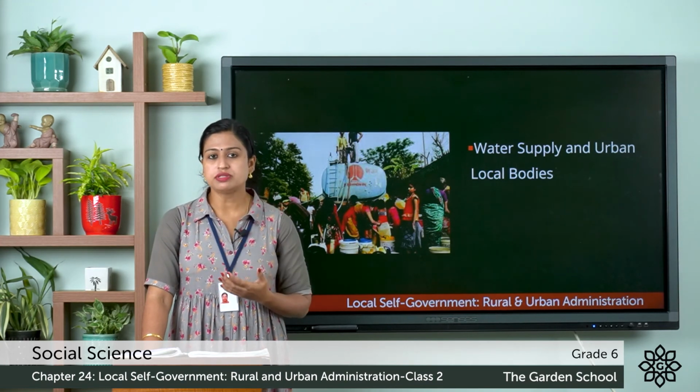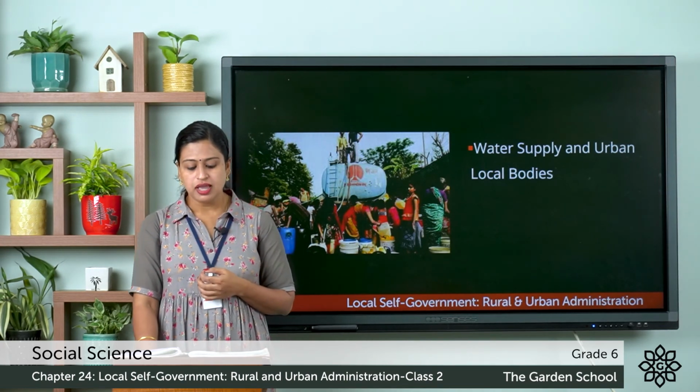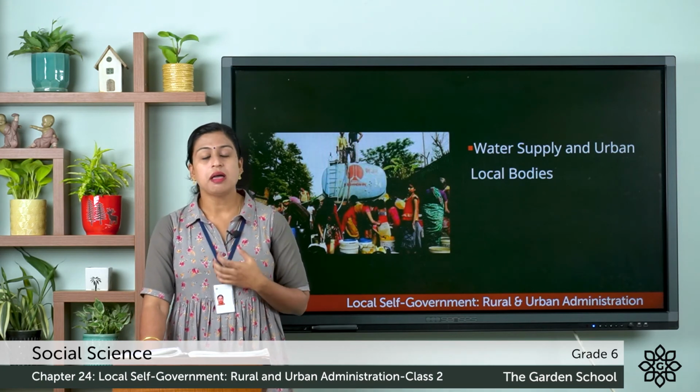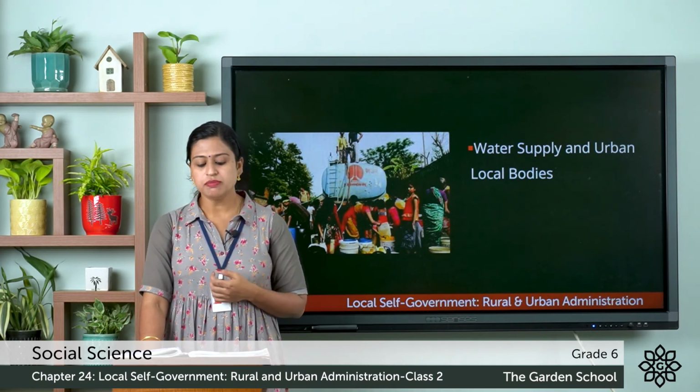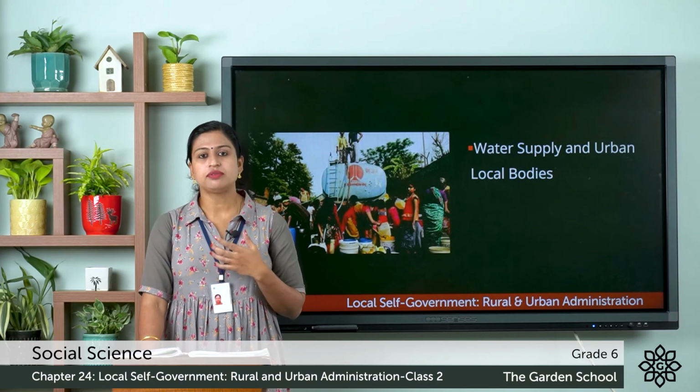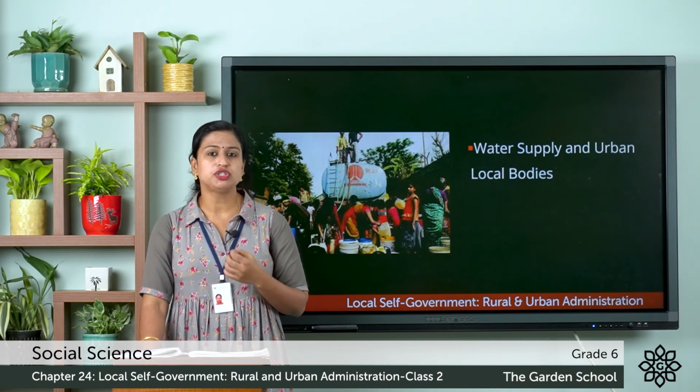So they can use the right to information, and also people can sign petitions and send them to the municipal council, and also they can write in newspapers in order to be heard.